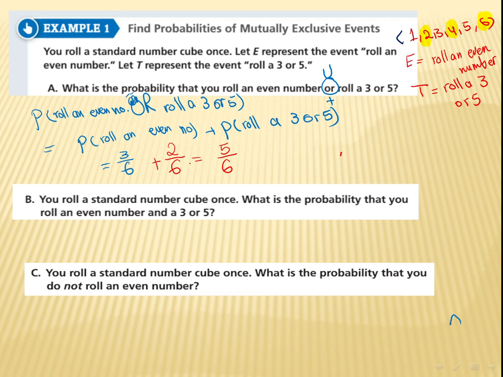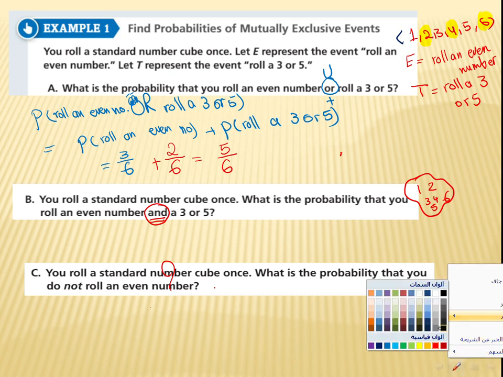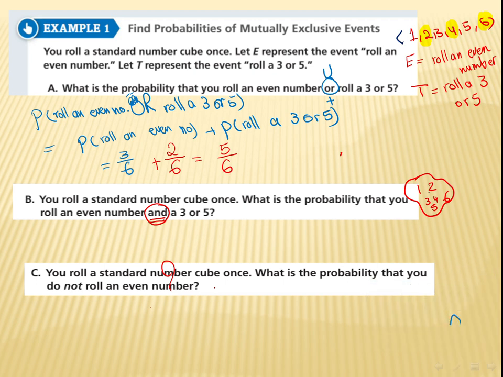Okay, he said you roll a standard number cube once. What is the probability that you roll an even number? And so see, now here we want both. That means here we are going to ask ourselves, do we have something in common? For example, if I have 1, 2, 3, 4, 5, 6, those are my possibilities. The probability of getting an even number: 2, 4, 6, right? And second event, at the same time, 3 or 5.